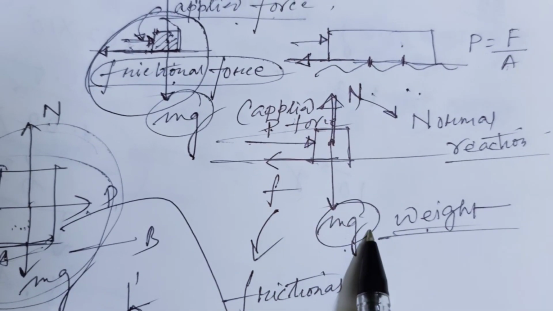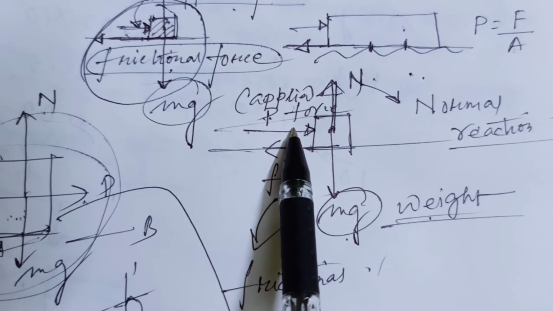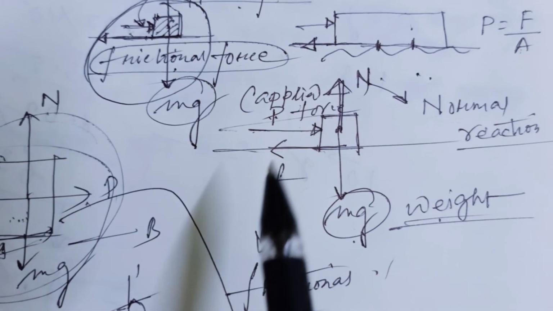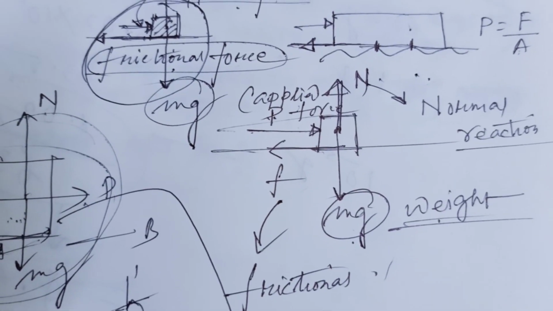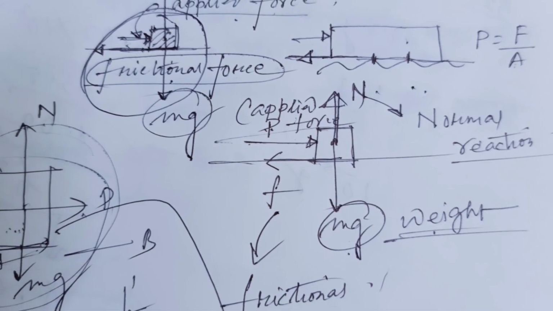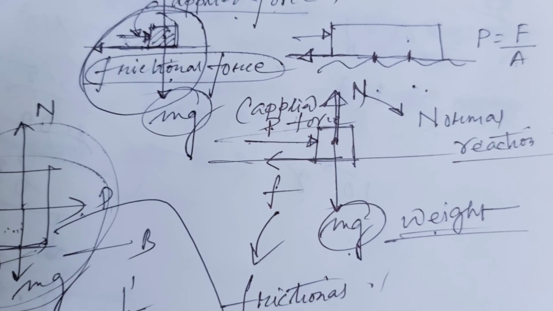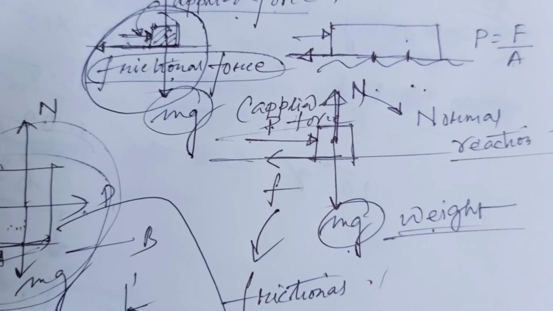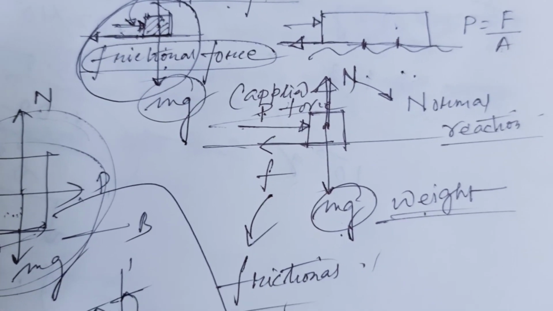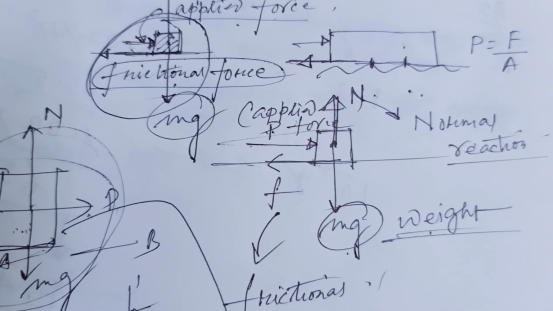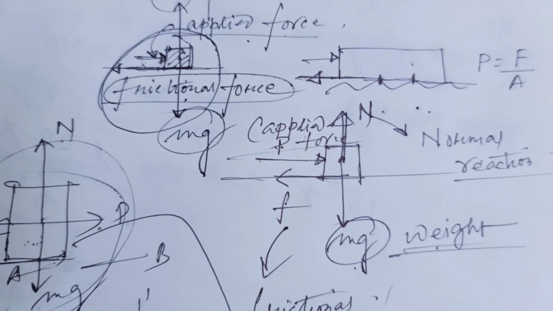So this applied force acts opposite to the frictional force. So it is the vectorial sum of all the forces. Why we take the vectorial sum, we will also tell in the next classes.